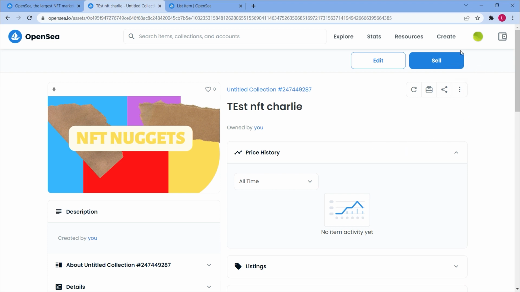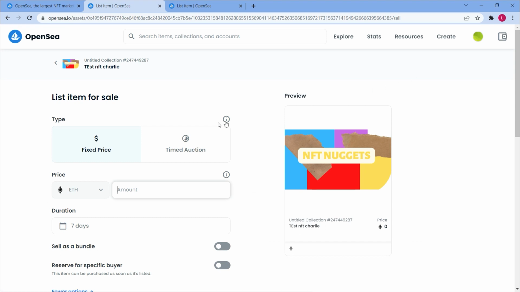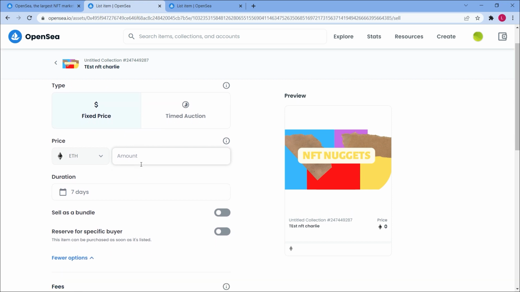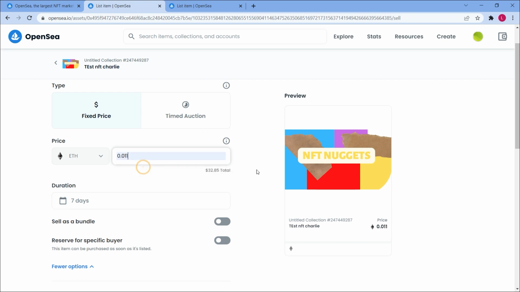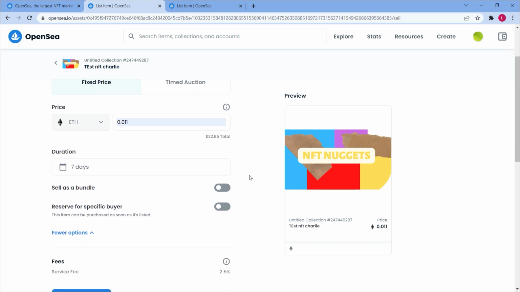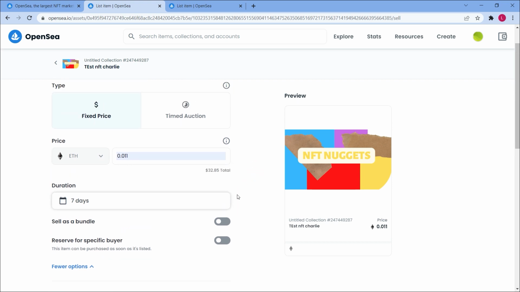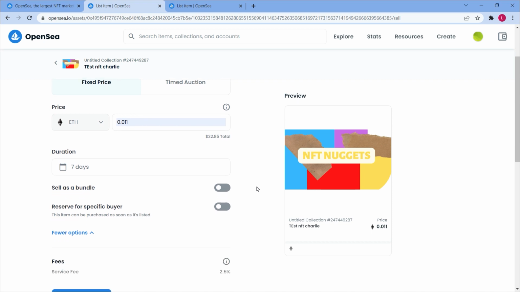So now that we've made this NFT, we'll have to come up here if we want to sell it. We'll go ahead and hit the sell button. We have the option of selecting a fixed price, a highest bid auction, or a bundle. So to keep things simple, we'll go with a fixed price. Let's set it at 0.01 ETH. We may specify the privacy as well as include an ending price and schedule it for a future date. So for now, we'll just leave them all blank. And if we do decide to sell it, we'll hit post listing.